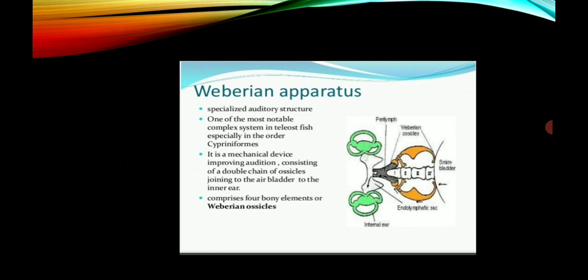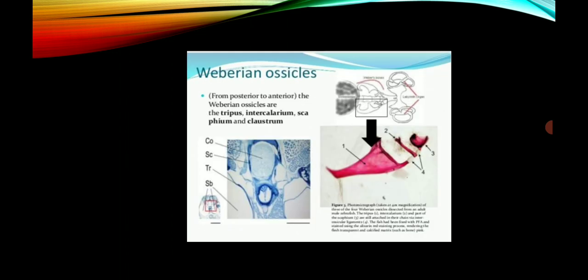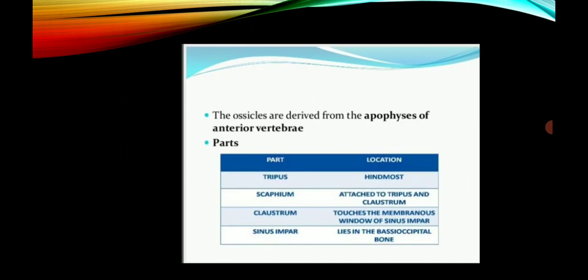It is a mechanical device improving audition, consisting of a double chain of ossicles joining the air bladder to the inner ear, comprising four bony elements, the Weberian ossicles. These are the tripus, intercalarium, scaphium and claustrum, located in the posterior and anterior parts.